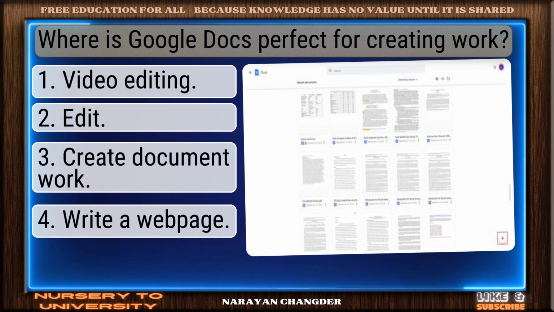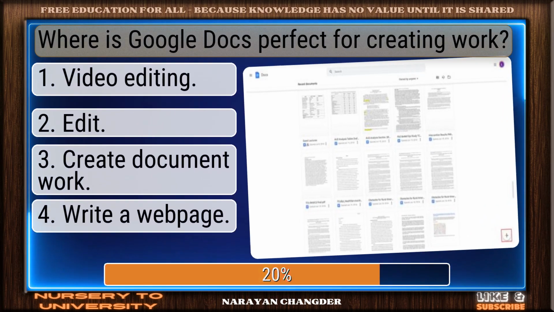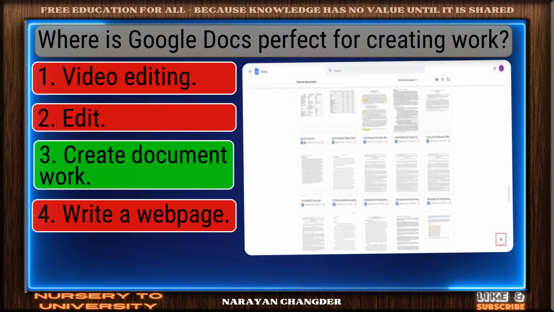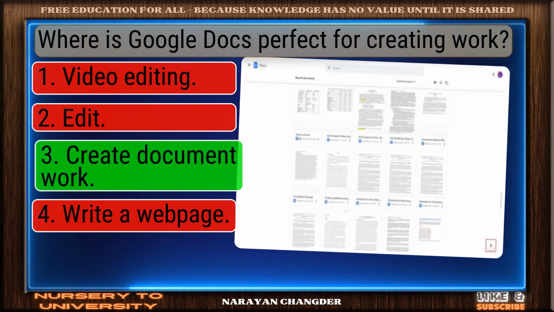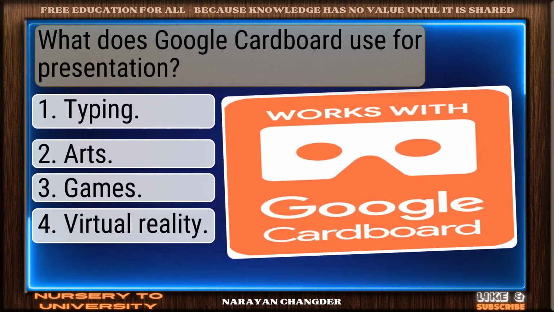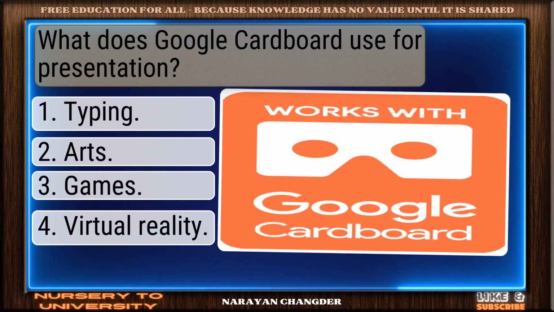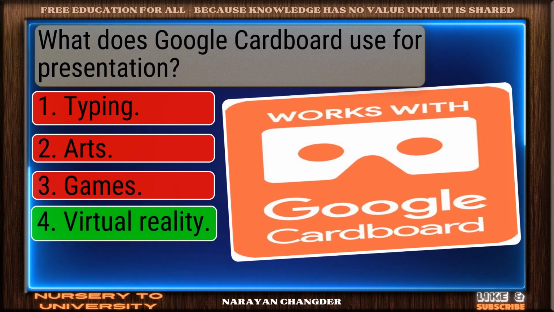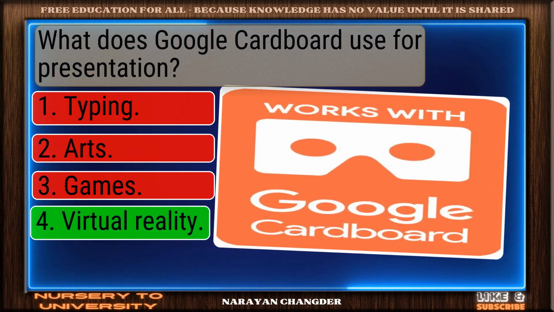Where is Google Docs perfect for creating work? Well reasoned. Create document work is the correct choice. What does Google Cardboard use for presentation? Bravo, virtual reality is the answer.